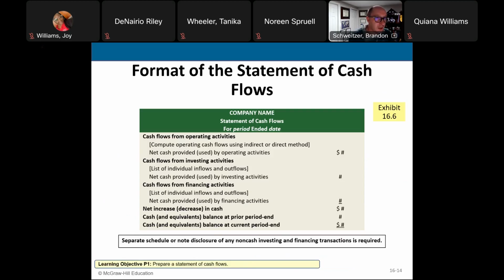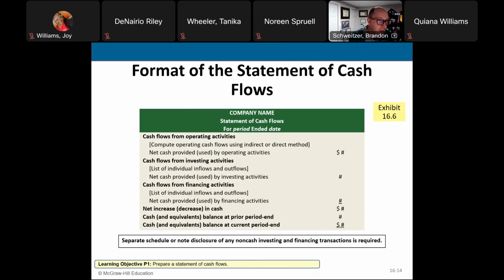So this is the simple format of a statement of cash flows. We call this the direct method. And what you can see here is we have the net cash flow for operating activities, the net cash flow for investing activities, and the net cash flow for financing activities.